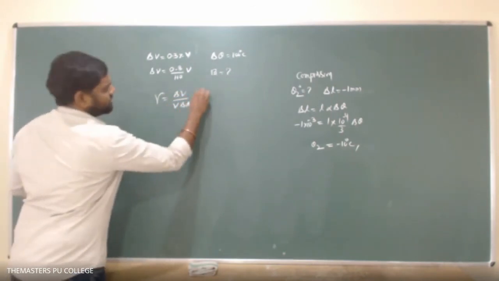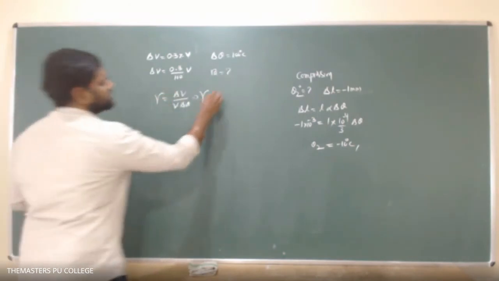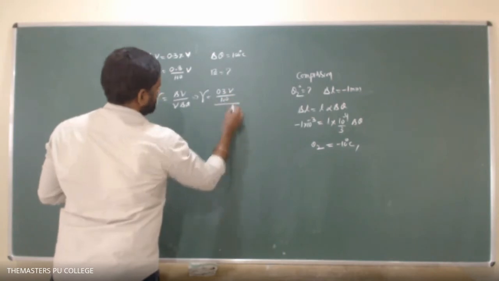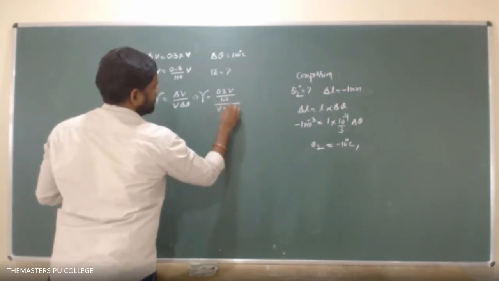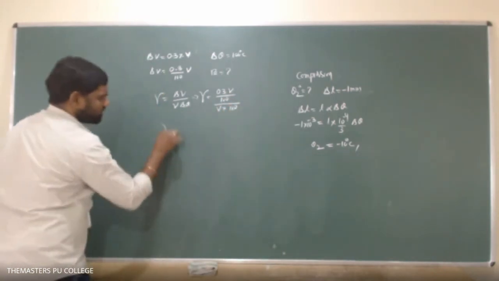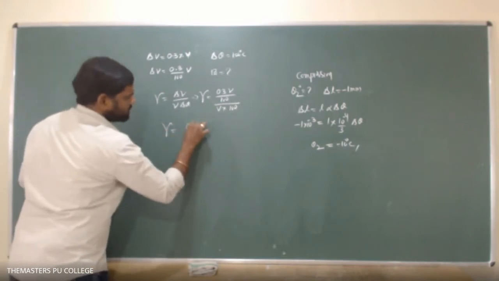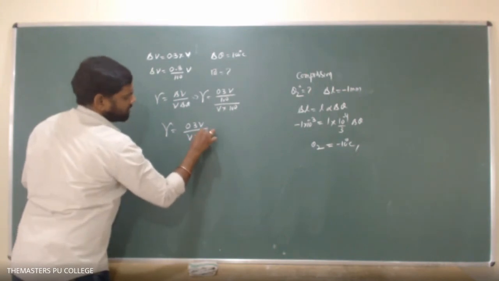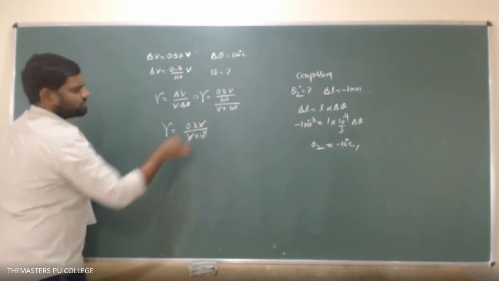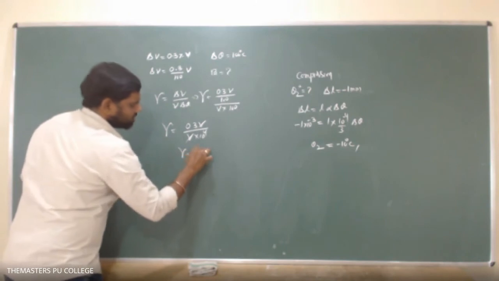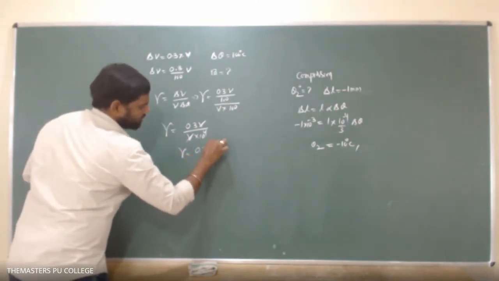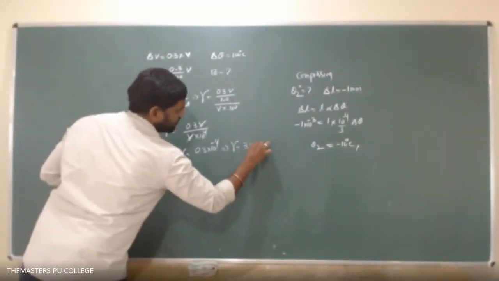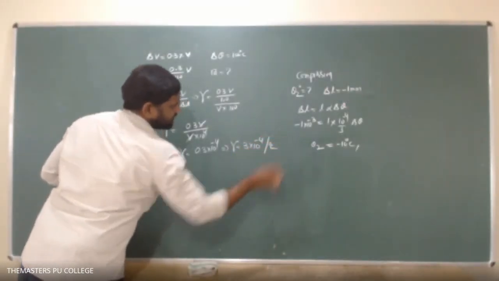So then I can write gamma is equal to delta V, which means 0.3 V by 100, divided by V into 100. So gamma is equal to 0.3 V by V into 100 into 100, which I can write as 10 power 4. This V gets cancelled. Gamma is equal to 0.3 into 10 power minus 4. This can be written as gamma is equal to 3 into 10 power minus 4 per degree centigrade.